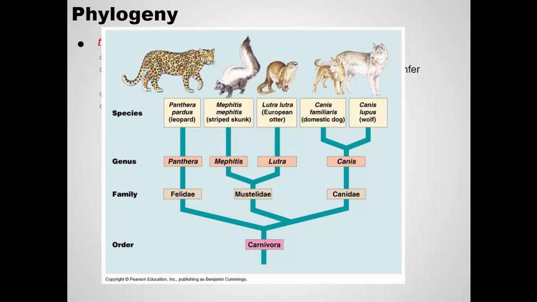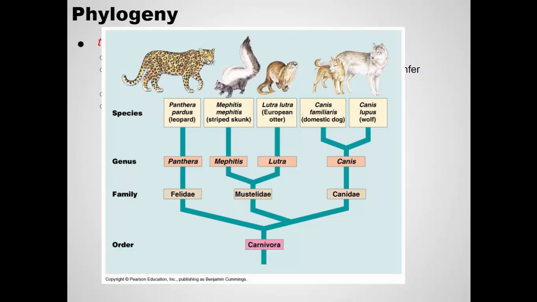If I compare, for example, wolves and domestic dogs, I'll find their DNA very, very similar, which tells us it hasn't been that long since they were one species. There hasn't been much time for differences to occur. So we know they had a common ancestor, maybe not too long ago. If we look at the DNA of a wolf and a panther, we're going to find a lot of differences.